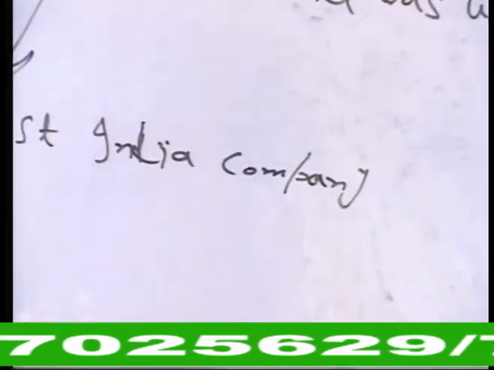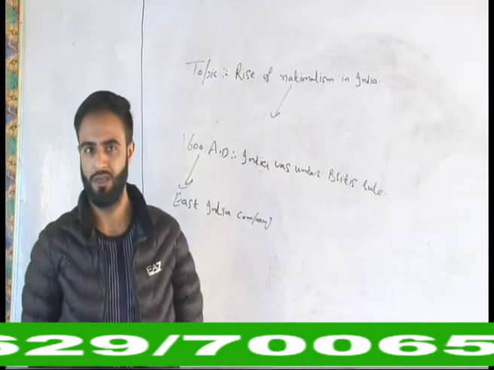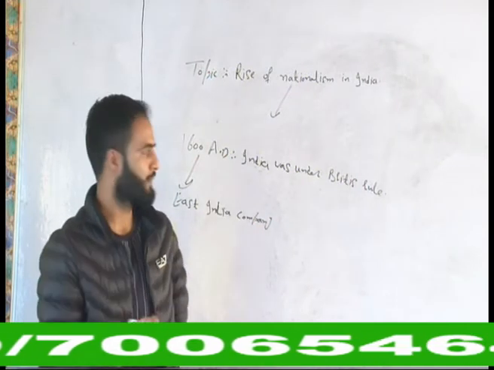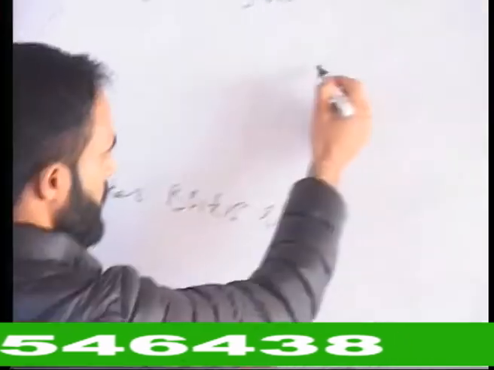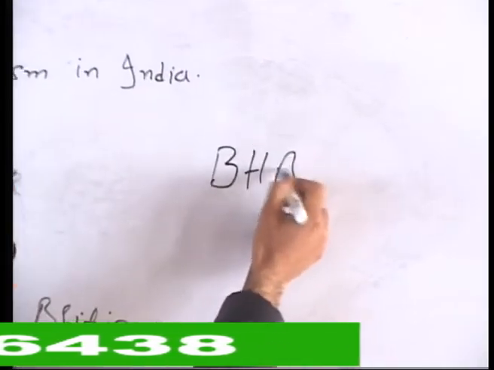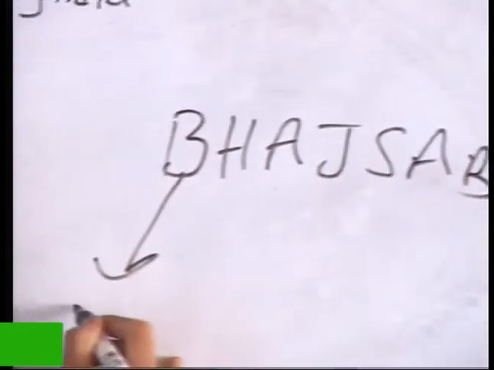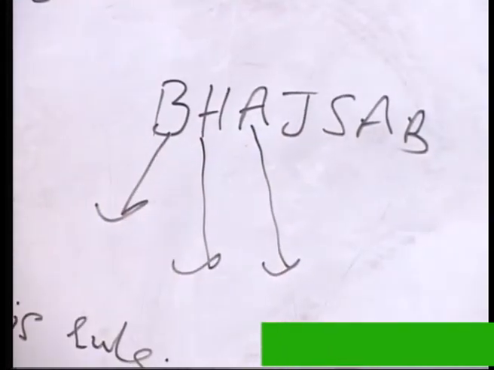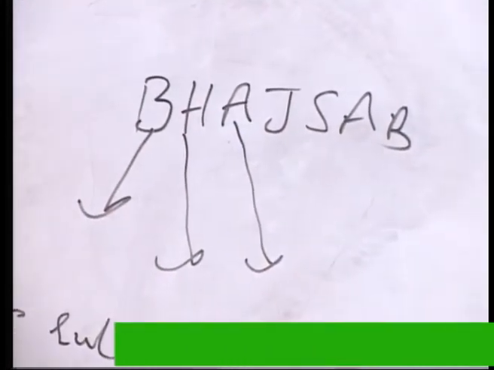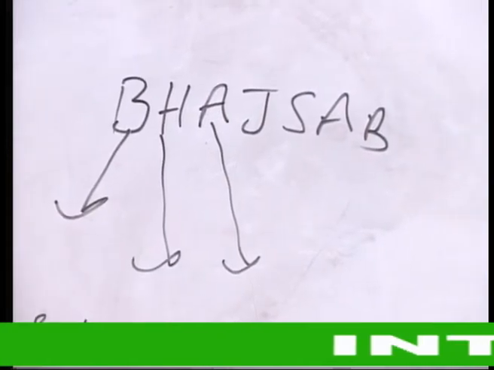Basically, when India was under Mughal kings' rule, there were many Mughal kings. We can remember the names of the Mughal kings by means of a formula: Bhajsahab, B-H-A-J-S-A-B. B indicates Babur, H indicates Humayun, A indicates Akbar the Great, the most powerful and successful Mughal king.